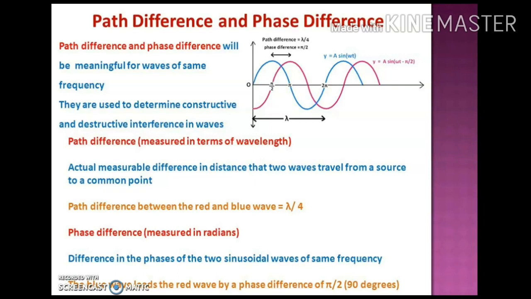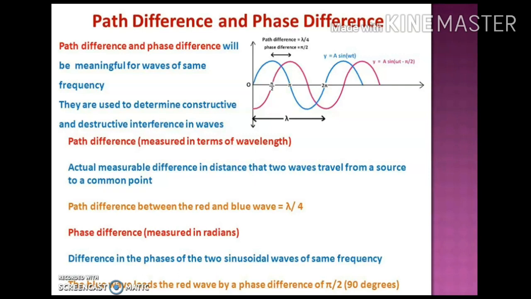So what is path difference? Path difference is always measured in terms of wavelength. You are already aware of the term wavelength. In the picture also I have shown you the length of a wave by lambda. The path difference is the actual measurable difference in distance that the two waves travel from source to a common point. As in the figure you can see, I have used two waves, one in blue color and one in red color. If you check their path difference, the path difference between them is lambda by 4.